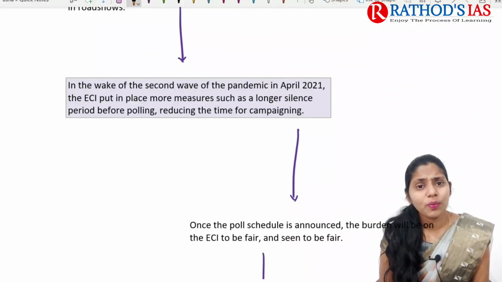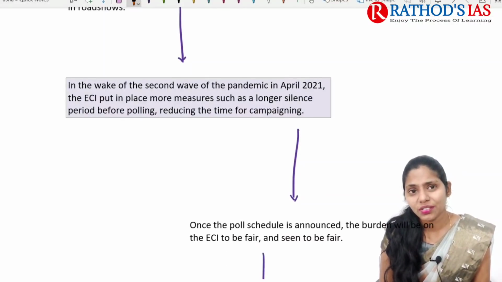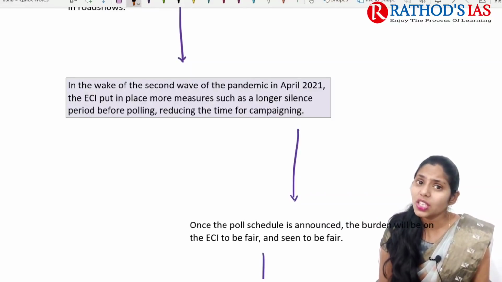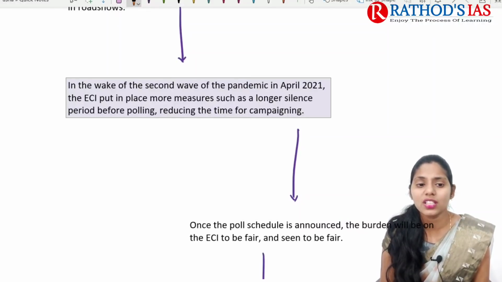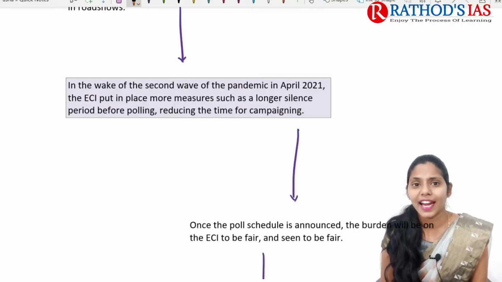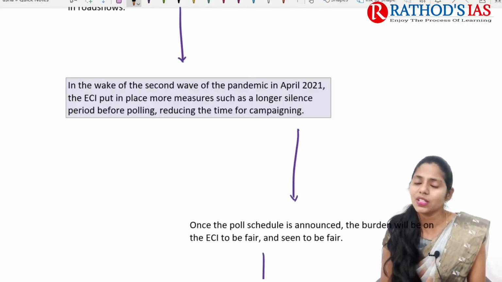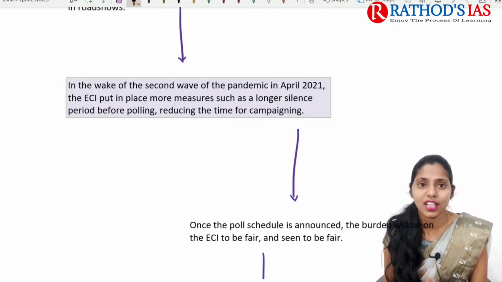Right, one more important concern here is that in the wake of the second wave of this pandemic in April 2021, the ECI, Election Commission of India, put in place some more measures regarding a long silence period before polling, and it also reduced the time of campaigning, so that can be implemented here also.